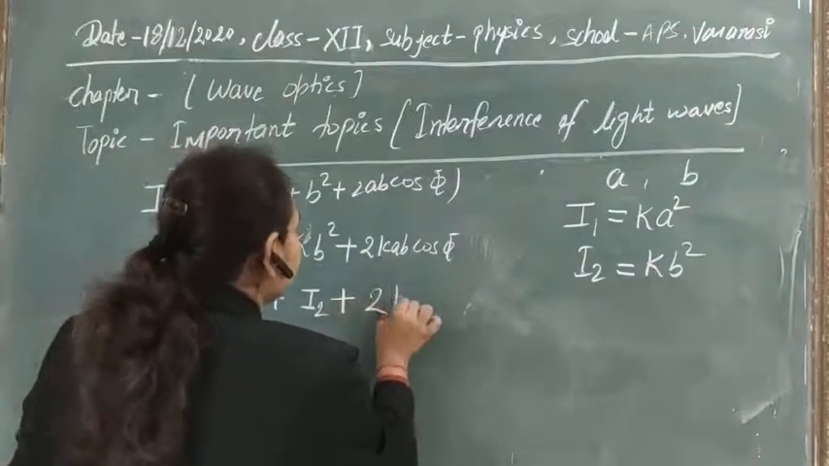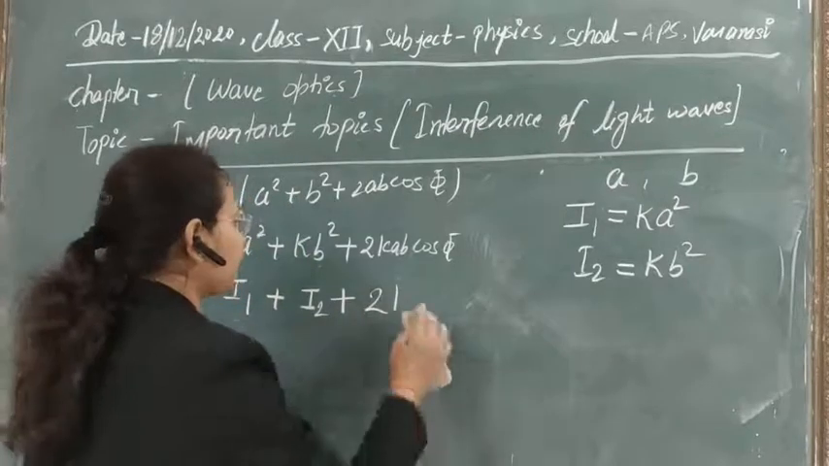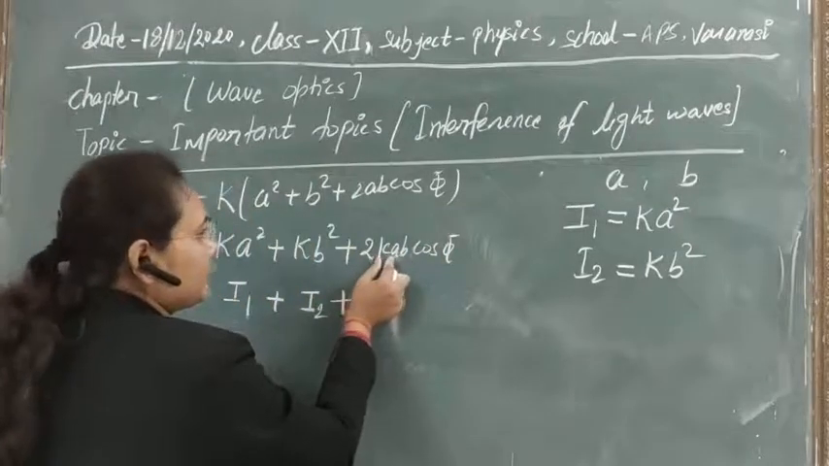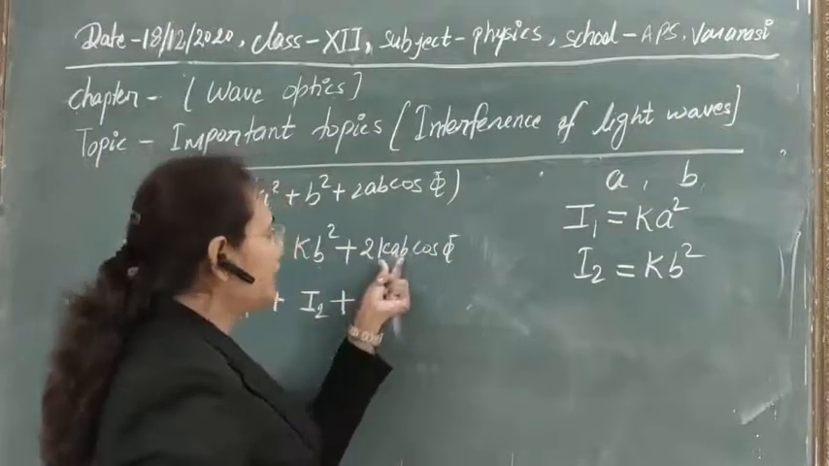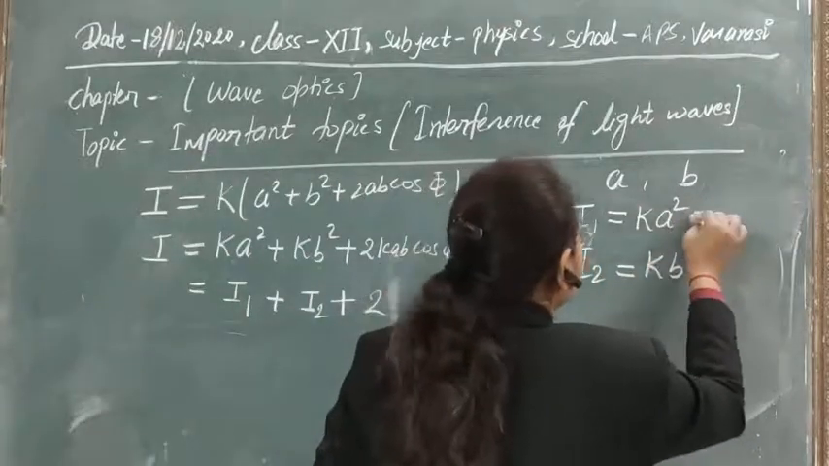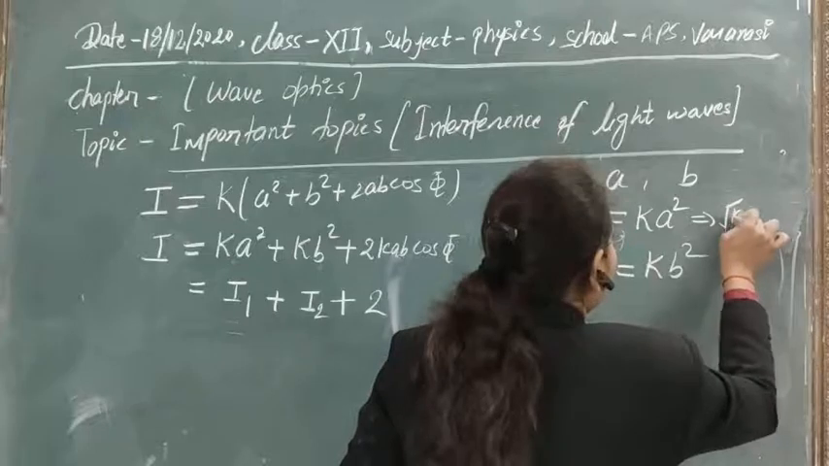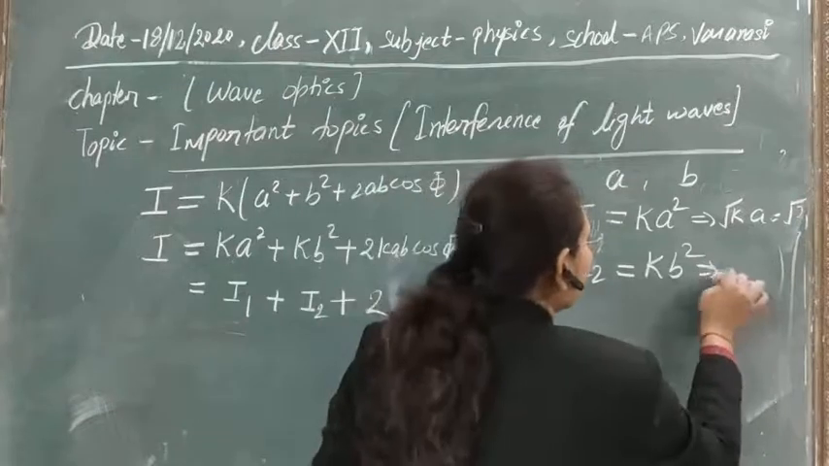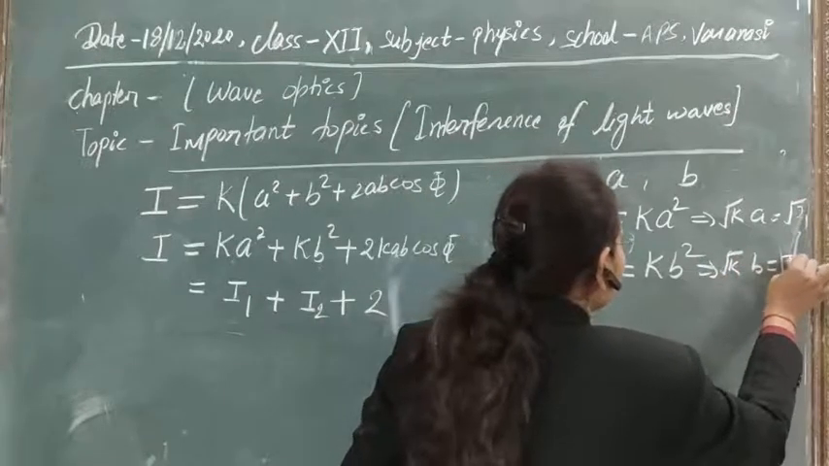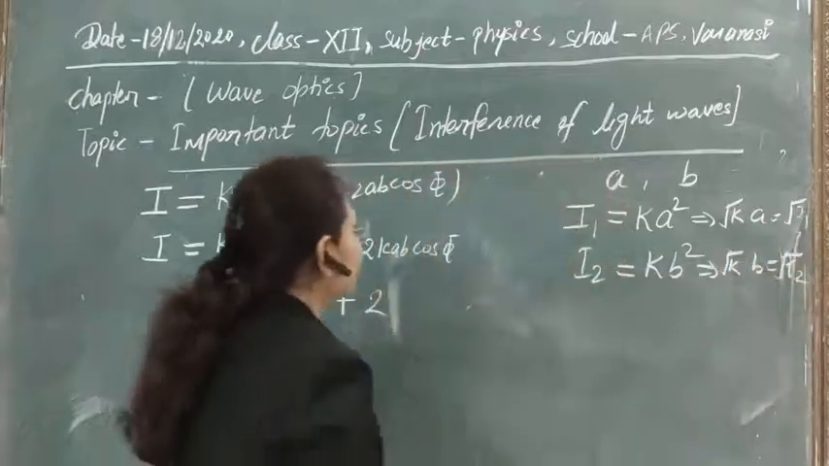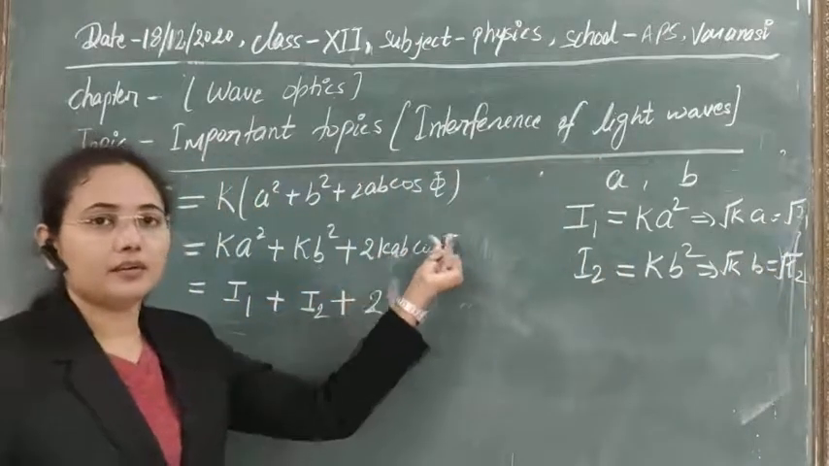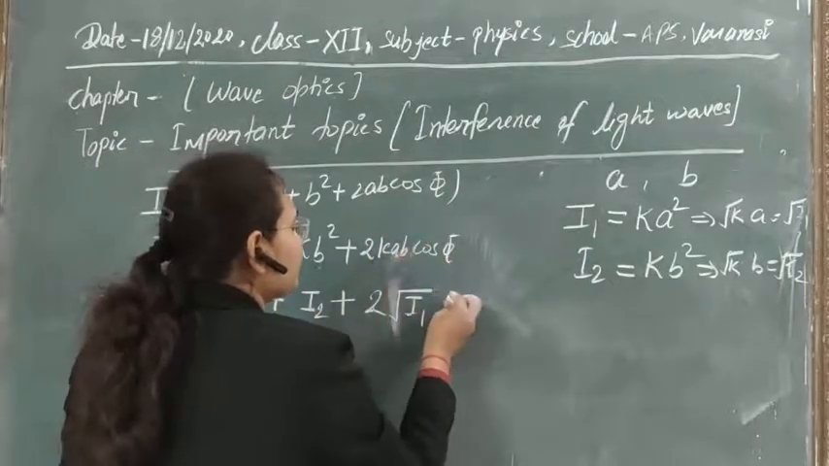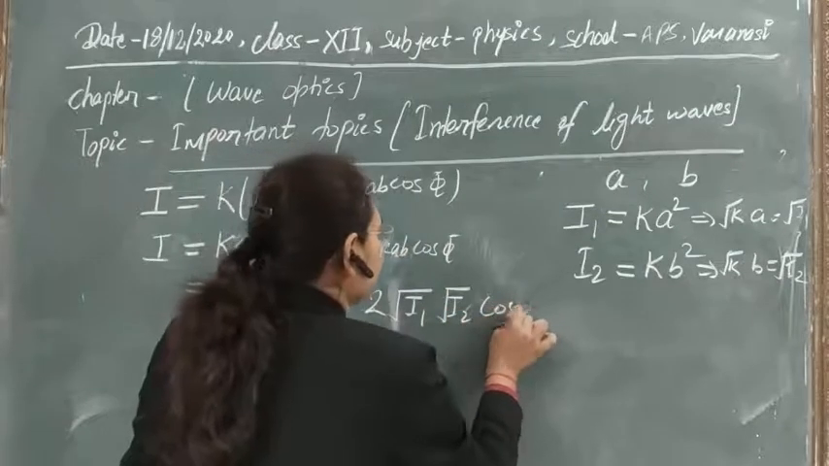So in place of this K, we can write root K. Root K_A, its value is equal to root of I1. Clear? In the same way, root K_B, its value is equal to root I2. So here you can factorize this K into root K, where root K_A is equal to root of I1 and root K_B is equal to root of I2, times cos phi.